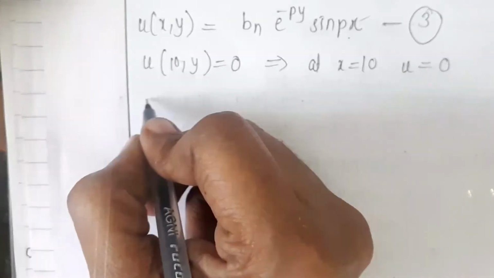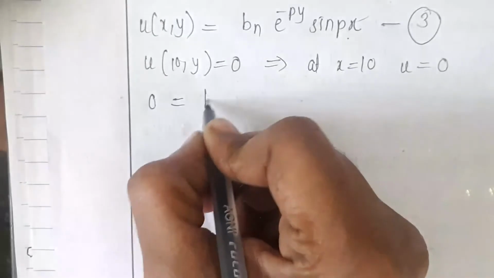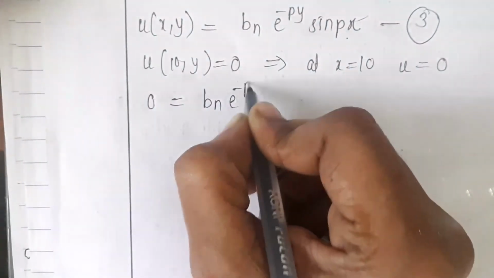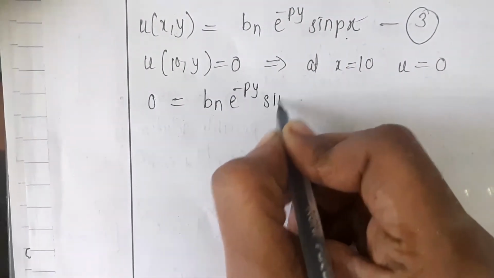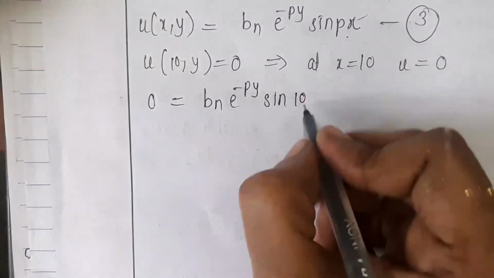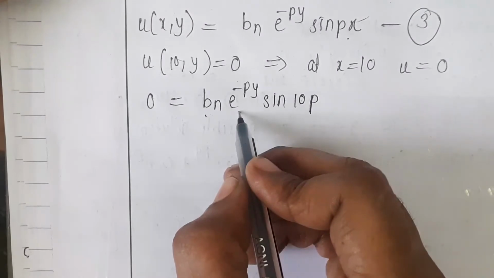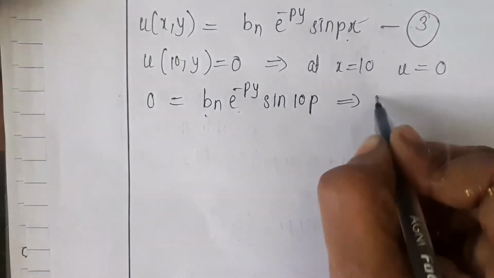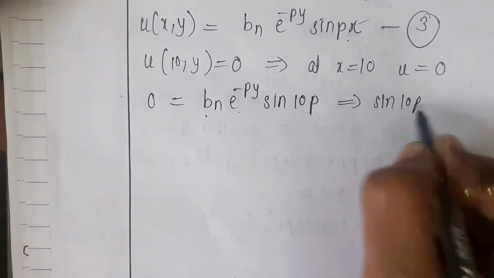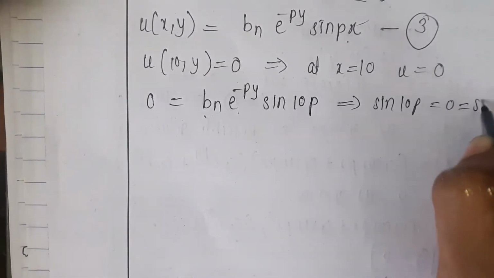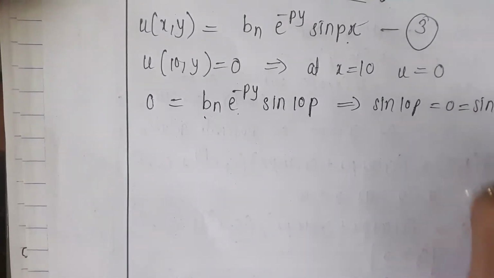Use this condition here. So u is equal to 0, bn into e to the power minus py sin of 10, x is equal to 10, so sin of 10p. So bn cannot be 0, the exponential term cannot be 0, so the remaining term is only sin of 10p is equal to 0. So sin 10p is equal to 0 means it is equal to sin of n pi.